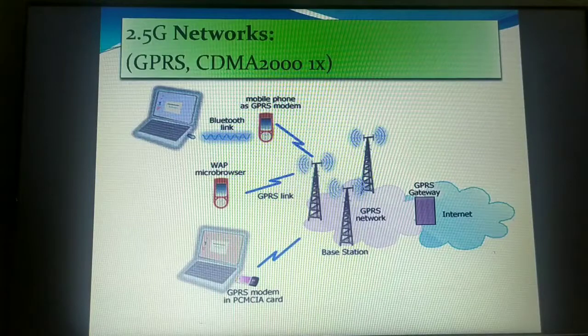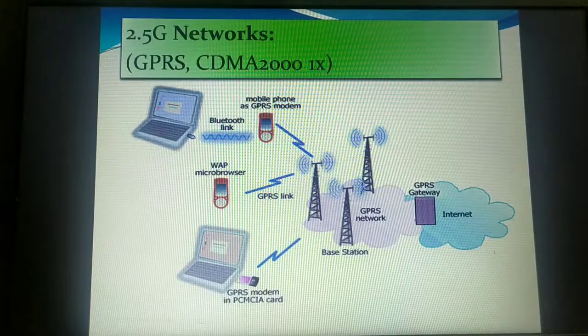Previously it was 2.4, next we came to 64. Then in second generation only they did a modification, and data rates were up to 144 kilobits per second. Here, GPRS and CDMA 2000 1X are the enhanced versions of the second generation networks, supporting around 144 kilobits per second data.